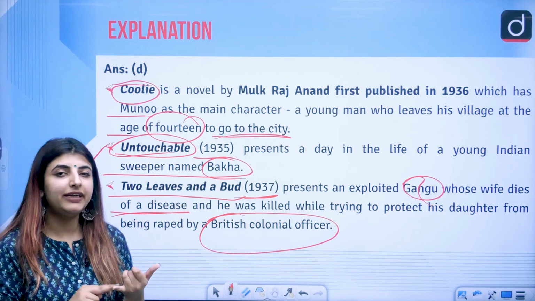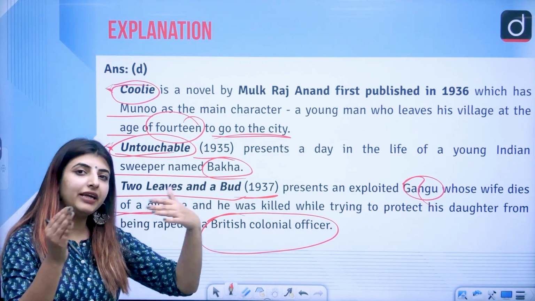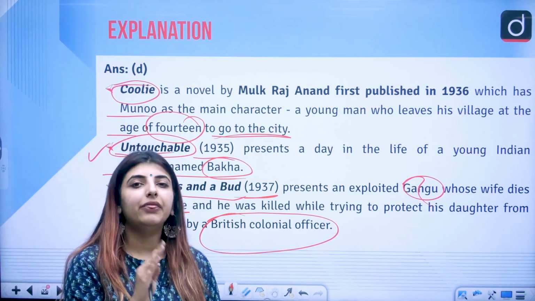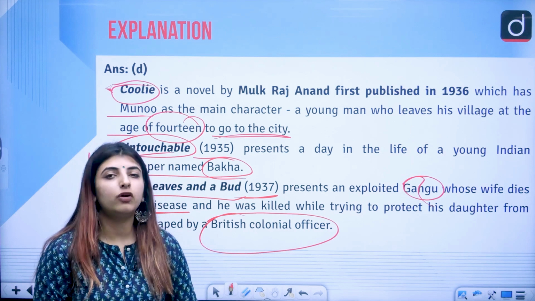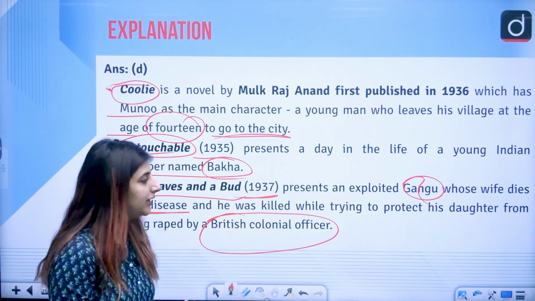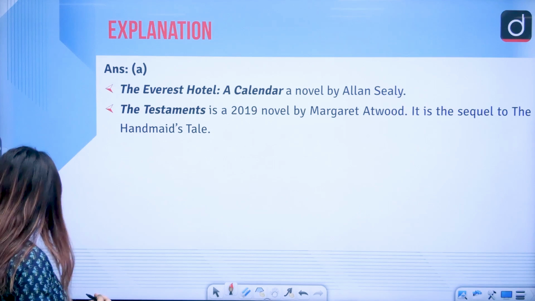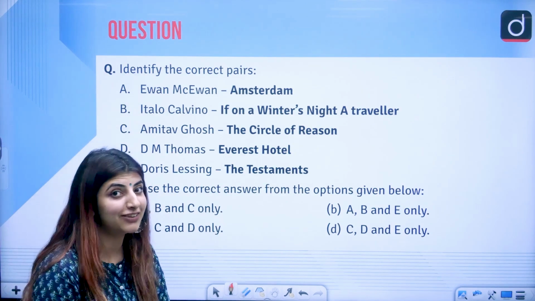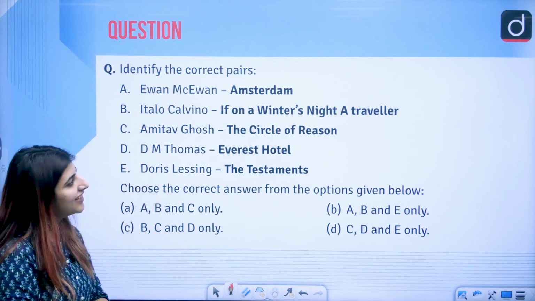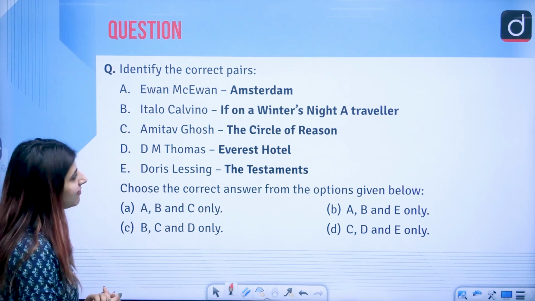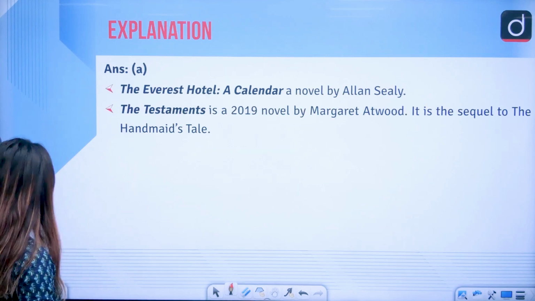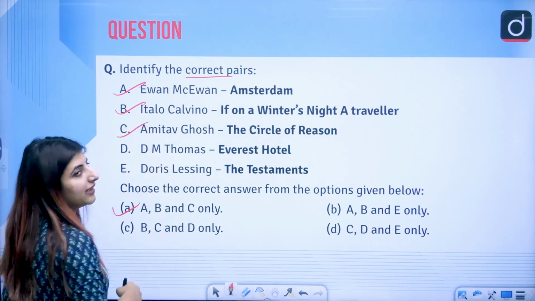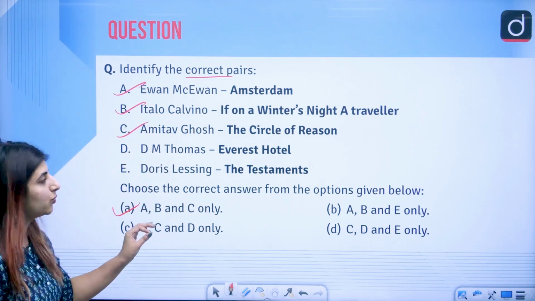So, these are the three novels which have been written in the pre-independence times by Mulk Raj Anand, three prominent works, and the summaries of these three novels should be known to you all. Correct? Next is, identify the correct pairs. I hope you would not have seen the answer to this question. The answer to this very question is what? Answer is option A. Correct pairs. A, B and C, these are the correct pairs, and D and E are not the correct ones.